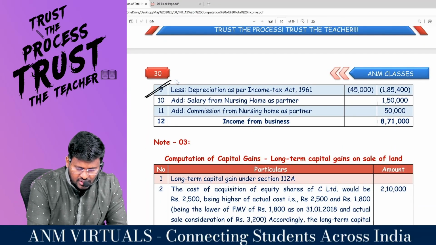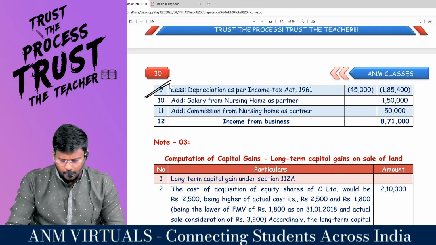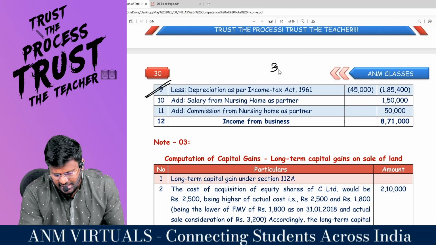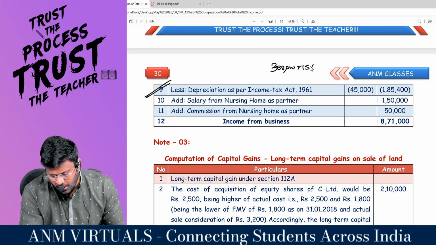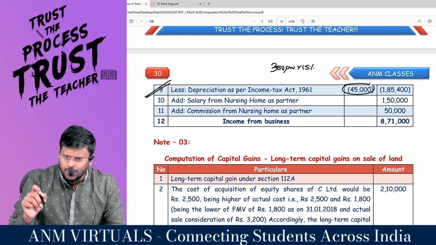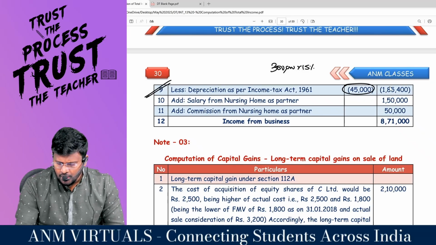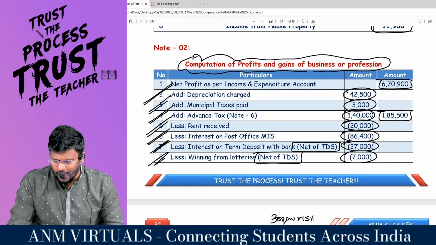Fantastic. Let's take depreciation as per Income Tax Act. They have given the opening WDV. What is the opening WDV given? 3 lakhs. 3 lakhs into how much percent? Comes to this much, only this much depreciation will be allowed as per the income tax rules. So I have to reduce 45,000. So 1,85,000 net to net I am reducing.